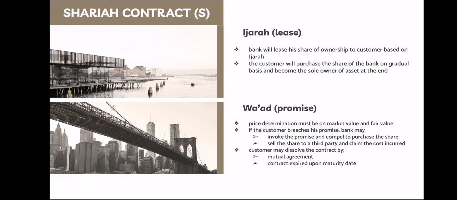However, there are certain methods by which Musyarakah mutanaqisah can be cancelled, which must be by mutual agreement, loss of legal capability, or invalidity due to the termination of the Musyarakah contract.